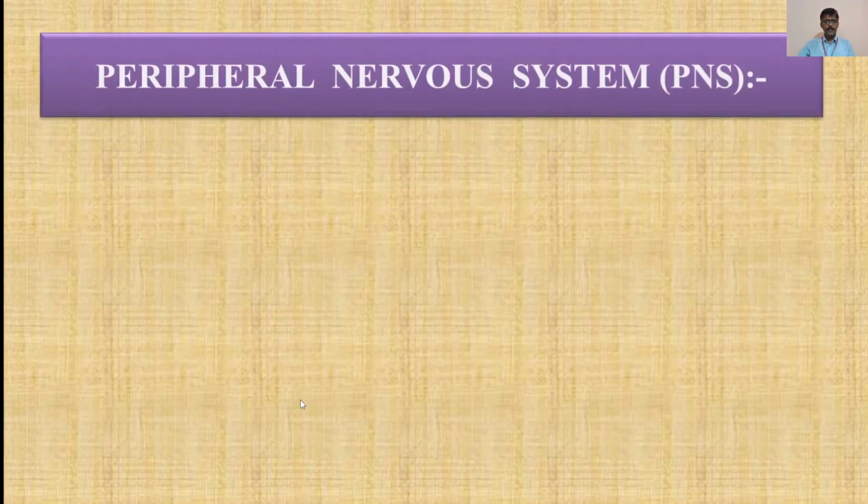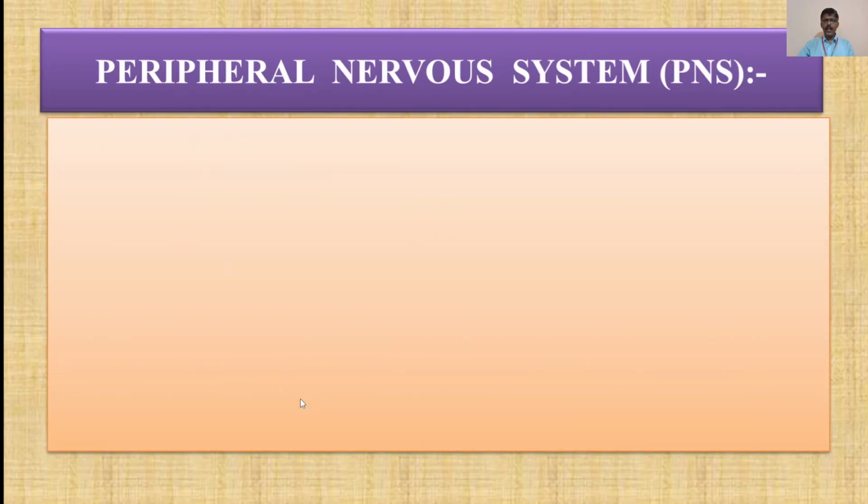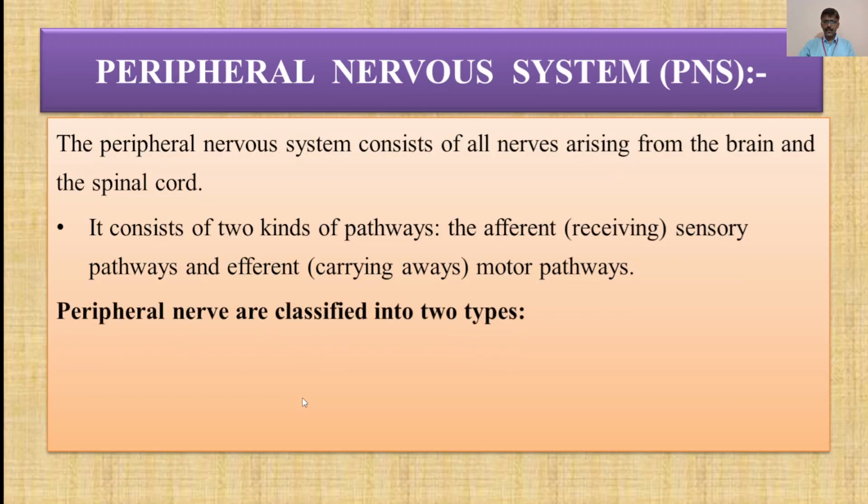Then moving forward, the peripheral nervous system or PNS. The peripheral nervous system consists of all nerves arising from the brain and the spinal cord. It consists of two kinds of pathways: the afferent, also called receiving sensory pathways, and the efferent, carrying away motor pathways.